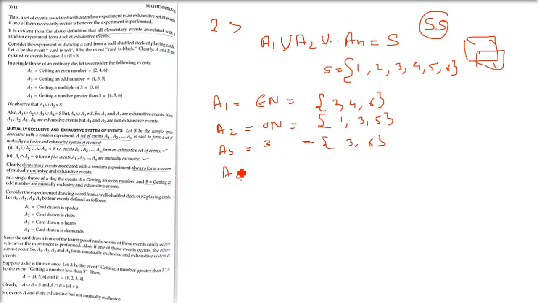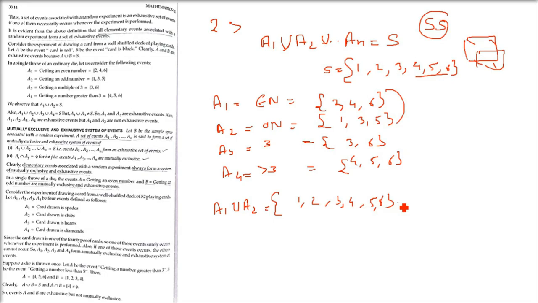Okay. Now one more event I am adding, which is getting a number greater than 3. What are the numbers greater than 3? 4, 5, 6. So let us write 4, 5, 6. Now, what are exhaustive events? If I take A1 union A2, I get 1, 2, 3, 4, 5 and 6.